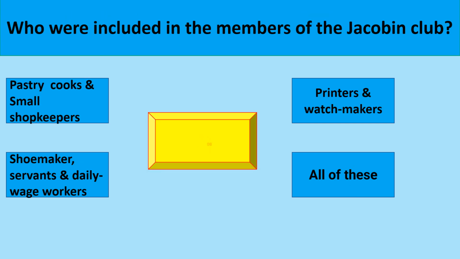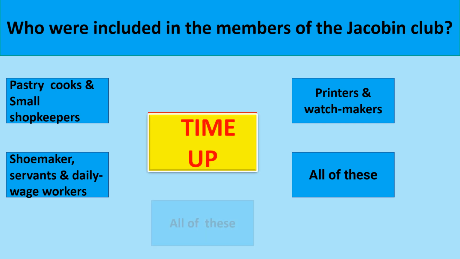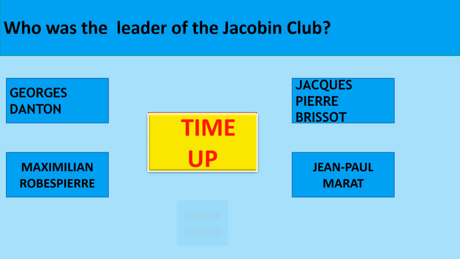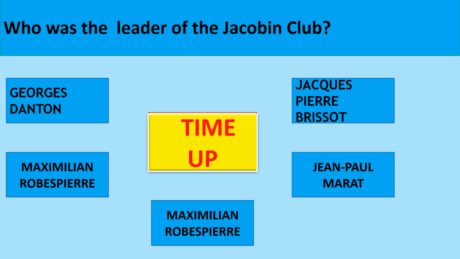Who were included in the members of Jacobin Club? The correct option is all of these. Pastry cooks and small shopkeepers, printers and watchmakers, shoemakers, servants and daily wage workers. All were included in the Jacobin Club. Who was the leader of Jacobin Club? The correct option is Maximilian Robespierre.